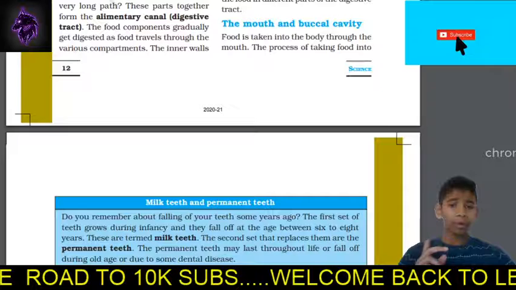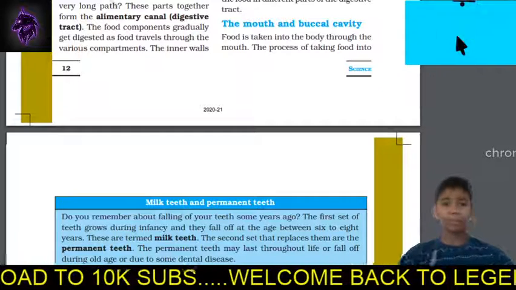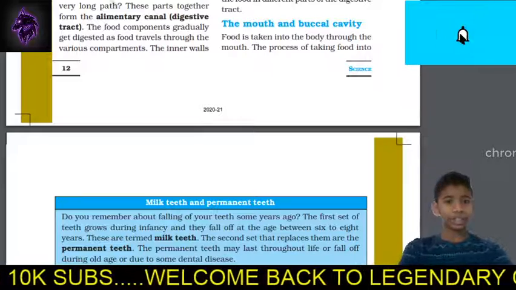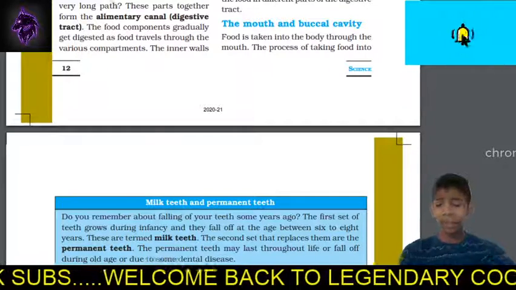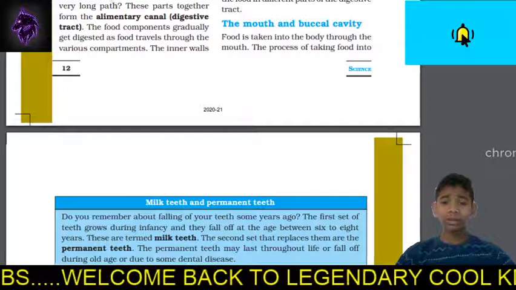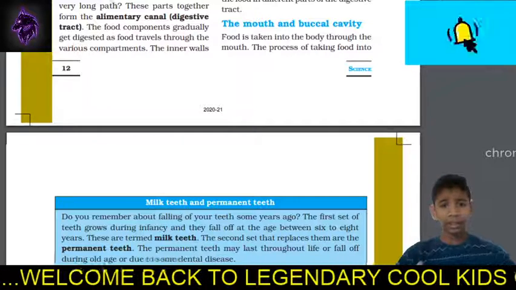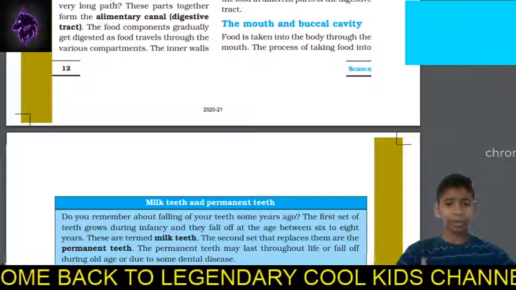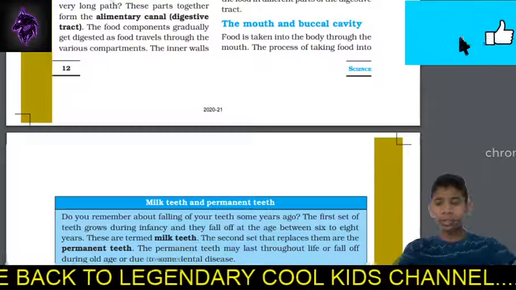And there is an important definition you have to remember, guys. This is also a guarantee question: what is ingestion? The process of taking in food through our mouth and the buccal cavity is called ingestion. I hope you will remember this. Please tell me in the comment section down below if you have remembered this. Right? Please, guys.